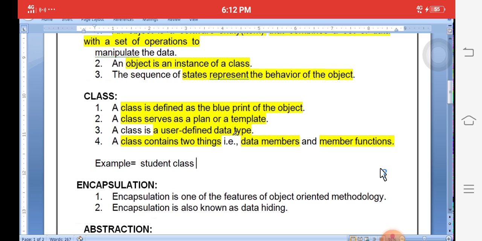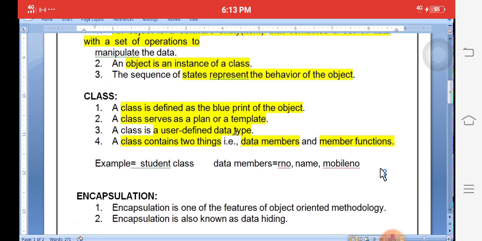Student class, what are the objects? Student class containing data members. Data members are nothing but variables. What are the data members available? Roll number, name, mobile number, etc. Okay. Next one, what are the functions we need to create?